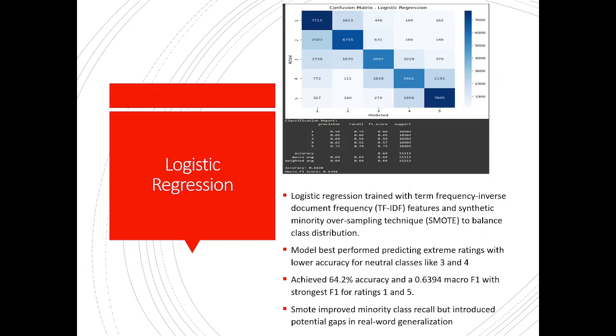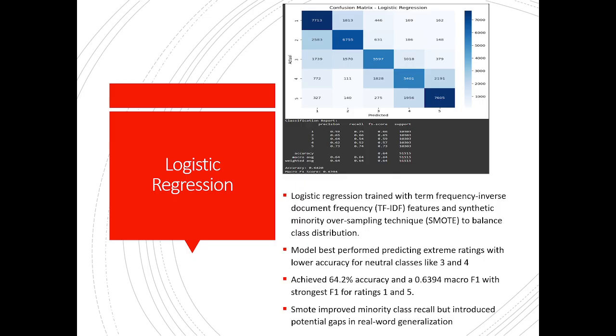So this is the logistic regression model. As you can see, a confusion matrix was created with the bottom results comprising of the precision, recall, and F1 score. The logistic regression was trained with term frequency, inverse document frequency features, and synthetic minority oversampling technique to balance the class distribution, as initially the 5-star reviews made up roughly 60% of the review output prior to creating the predictive models.